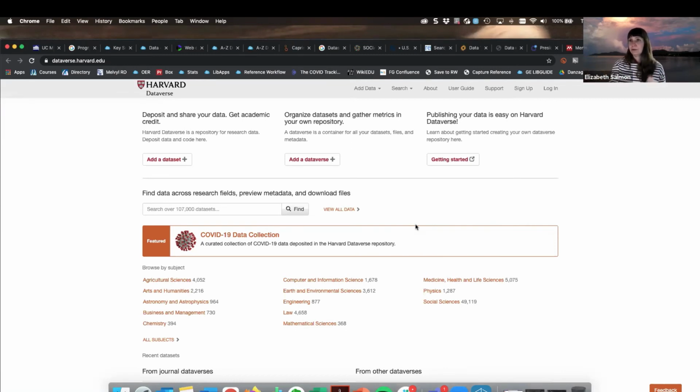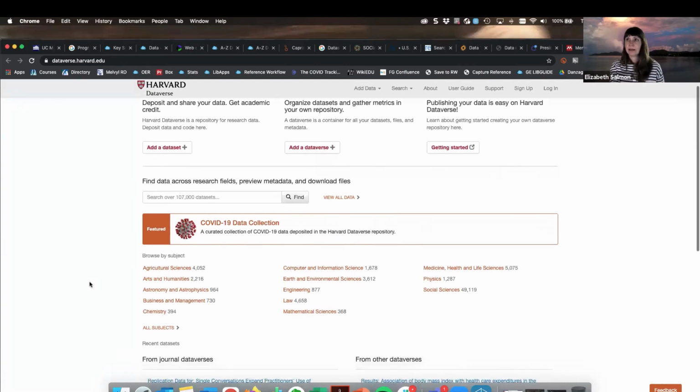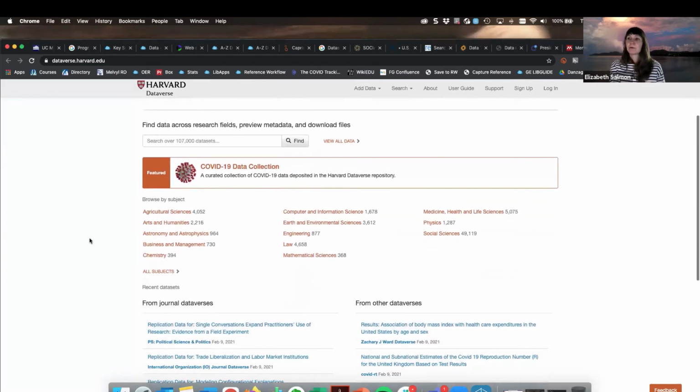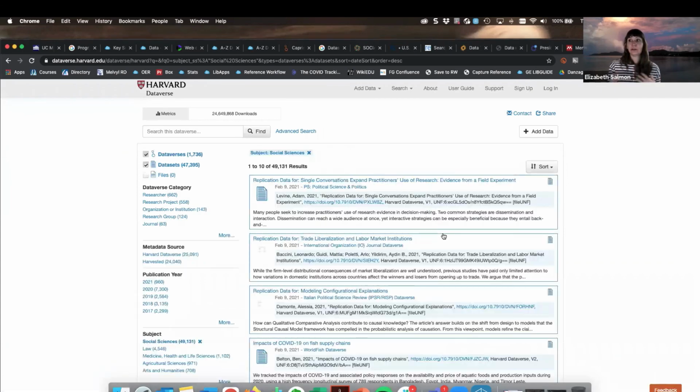This is a very frequently used data repository. One thing I wanted to point out here is that I also have the option to browse by subject. I'm going to go into the collections based on the social sciences. Again, this is another great way to explore data when you're not quite sure what is out there or how you want to focus your projects.